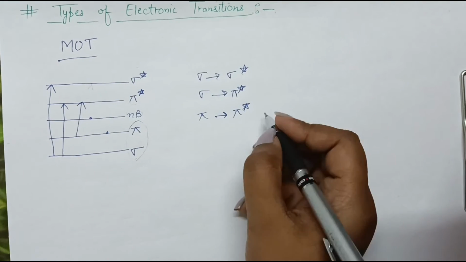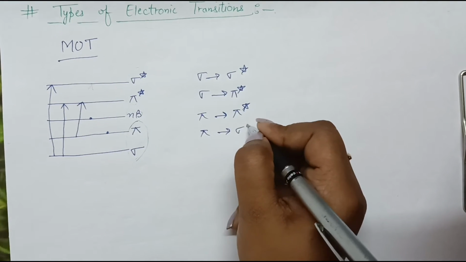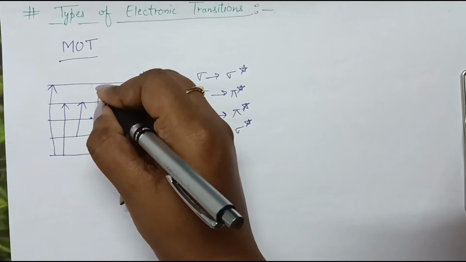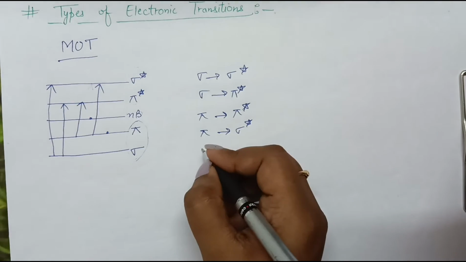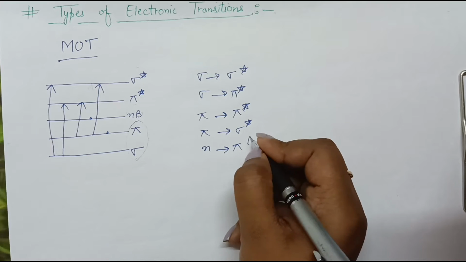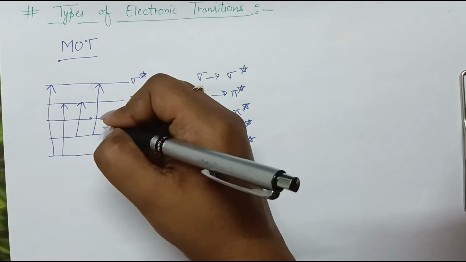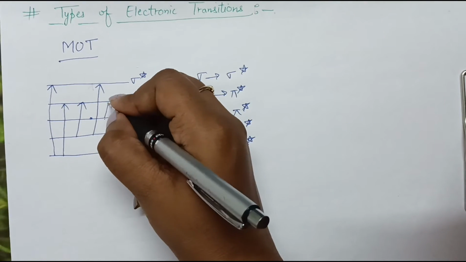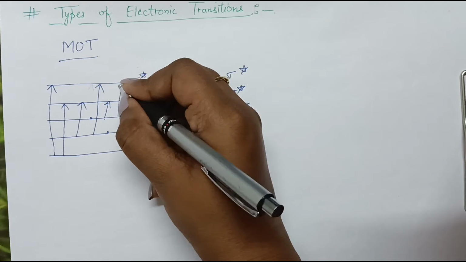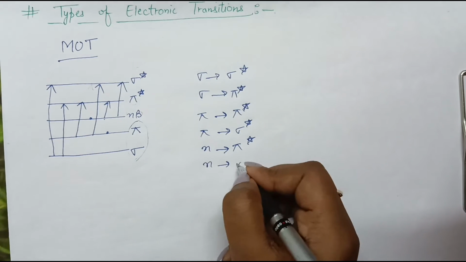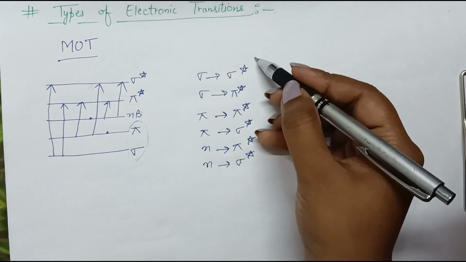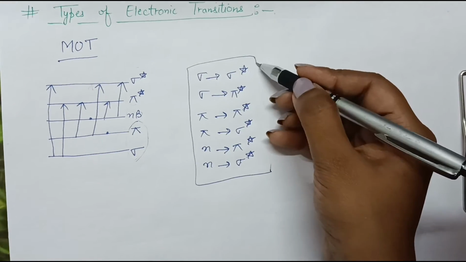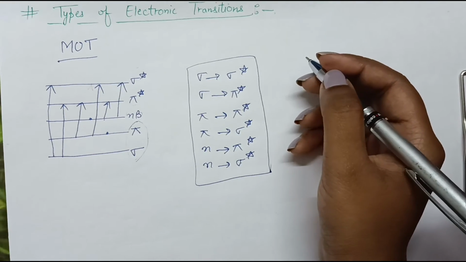Next will be pi to sigma star. Next is n to pi star, where n is non-bonding, and last will be n to sigma star. So these are the various transitions which are only theoretically possible, right?